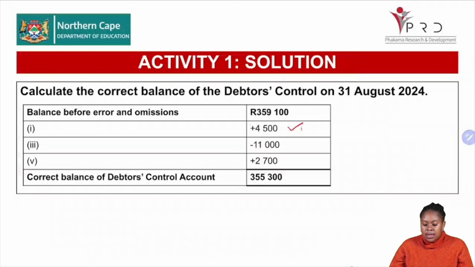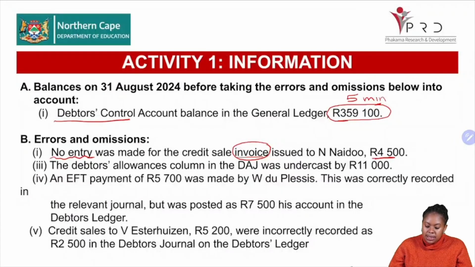Then we move on to the next transaction, which says the debtors allowance column in the debtors allowances journal was understated by 11,000. All right. So what is happening here? Do you see that it's a total that has an error? So when the total has an error, only the control account will be affected. Now, in this case, this is the debtors allowances. What effect does the debtors allowances have on the debt? The debtors allowances reduces the debt.